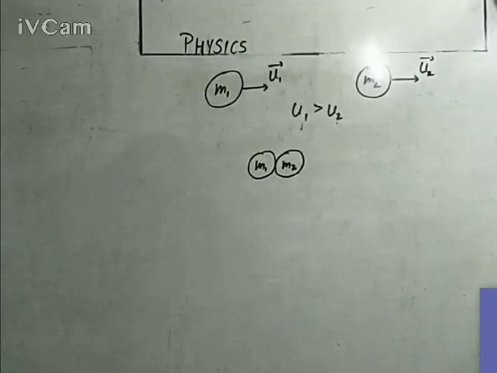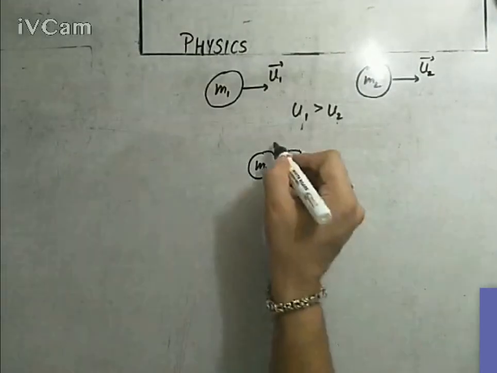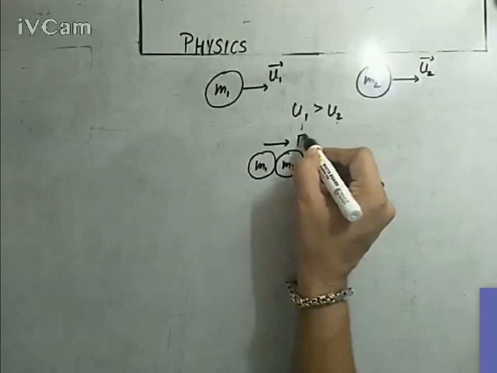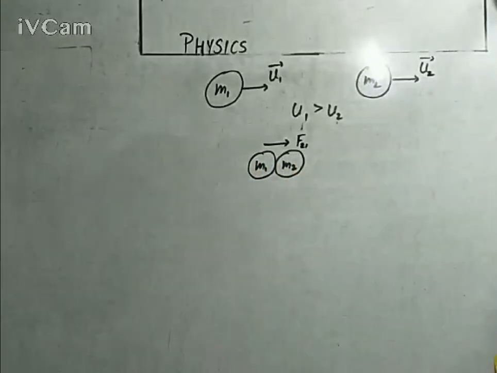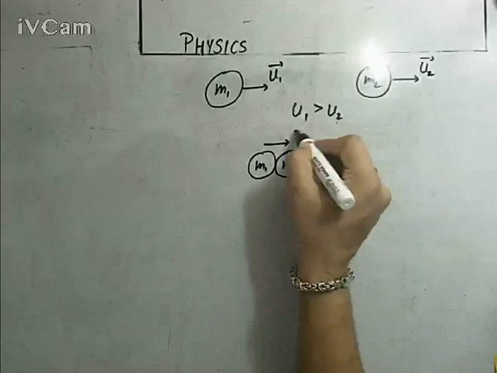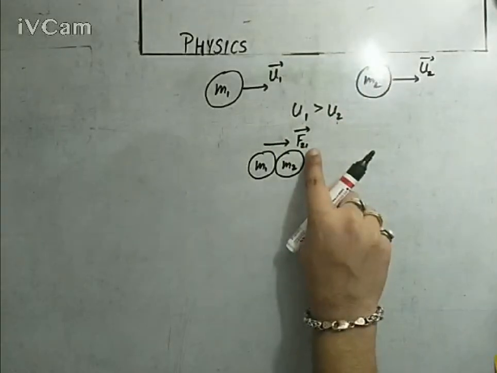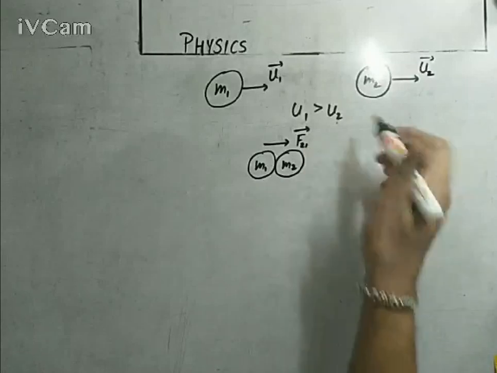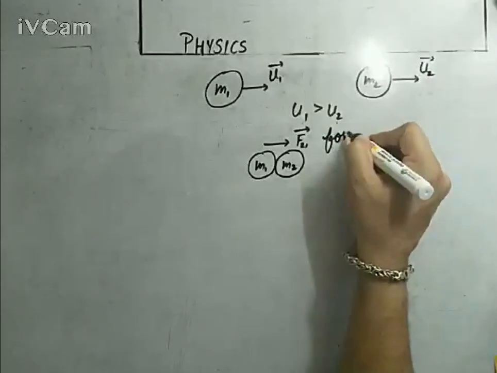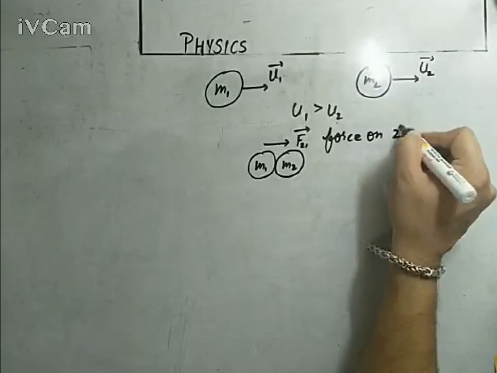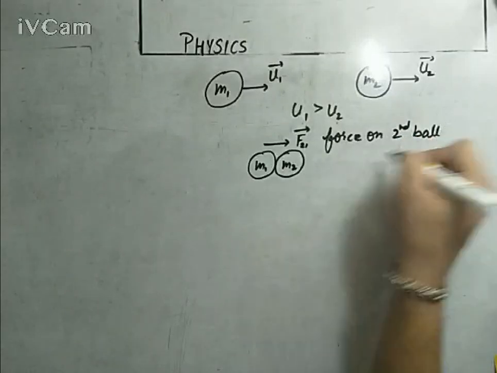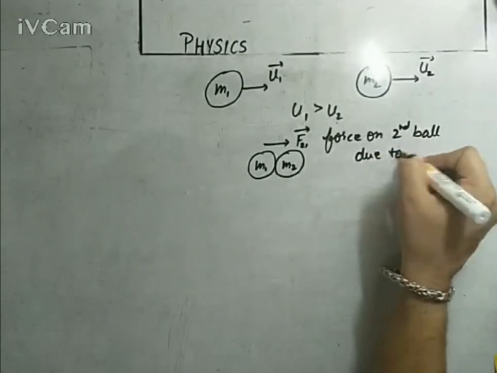M1 and M2 will collide with each other. They will exert forces over each other. Let's say the force on second due to first is F21 vector. Please pay attention: F21 is the force on second ball due to first ball. I should write it here for you. Force on second ball due to first ball.